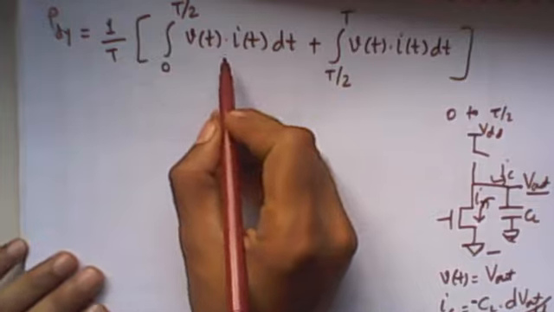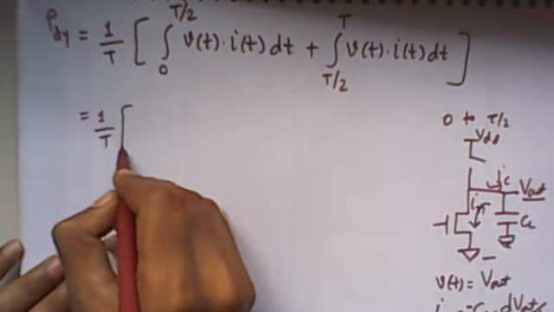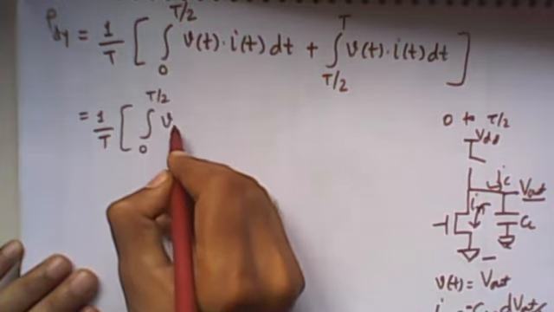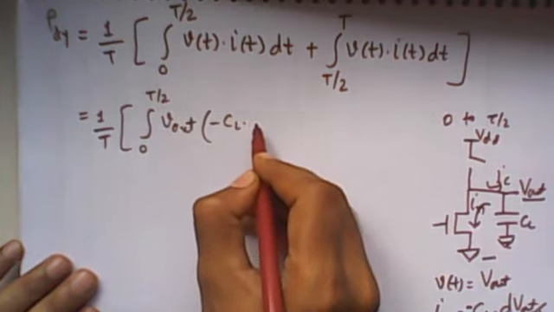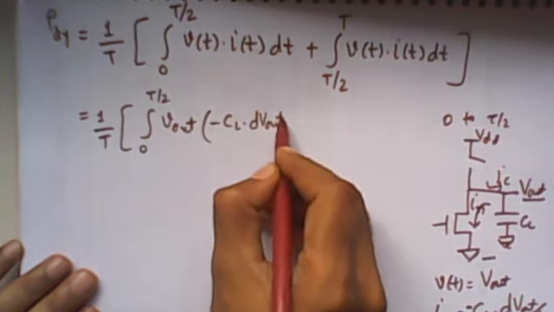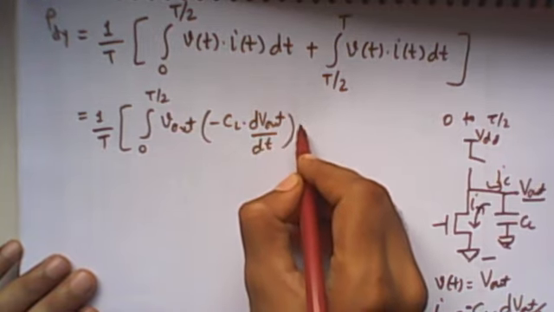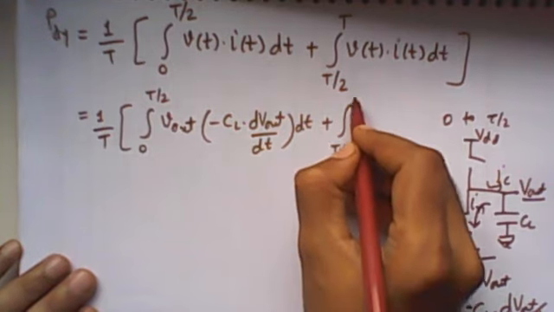So for 0 to T by 2, 1 upon T integration of 0 to T by 2, V of t is V out and I of t is minus C load into dV out divided by dt, right, into dt, plus T by 2 to T.